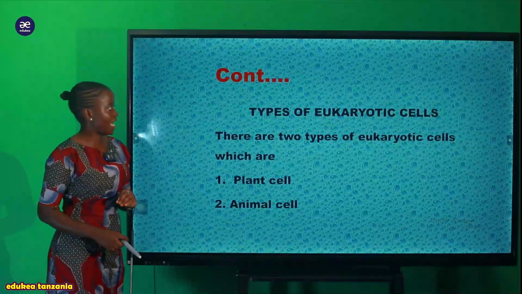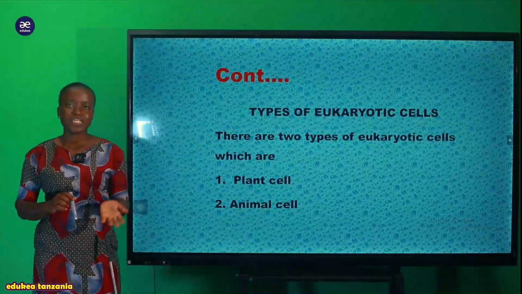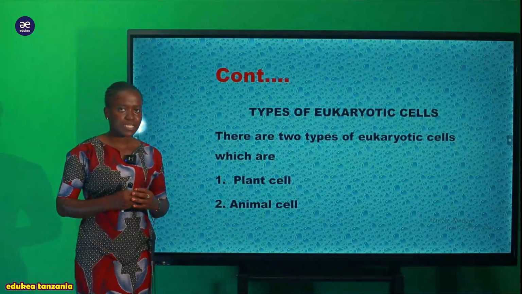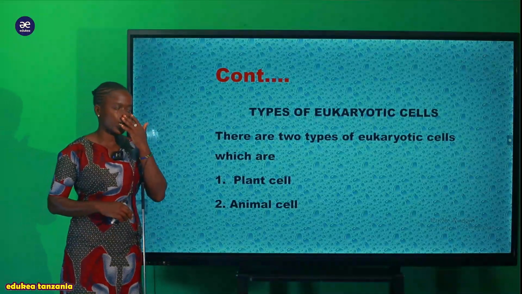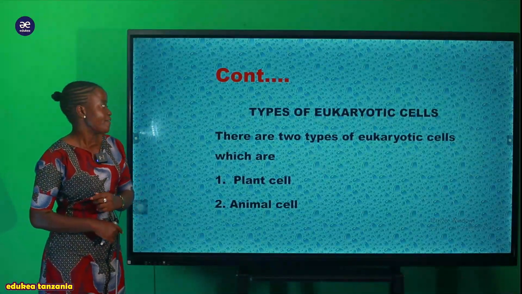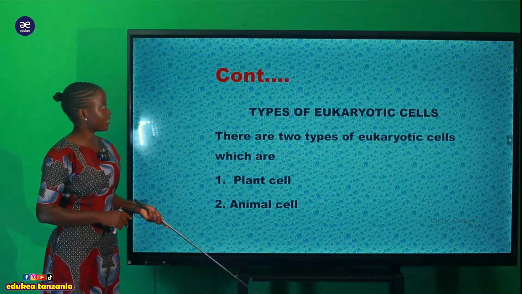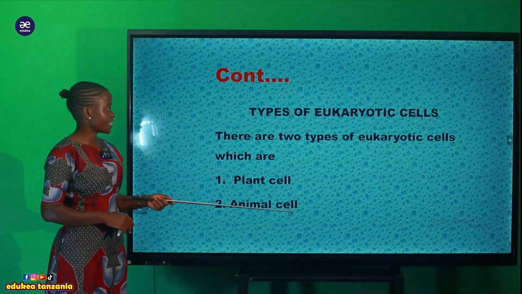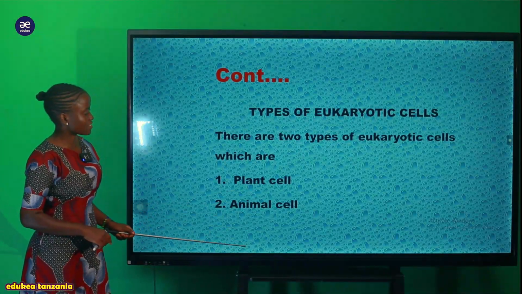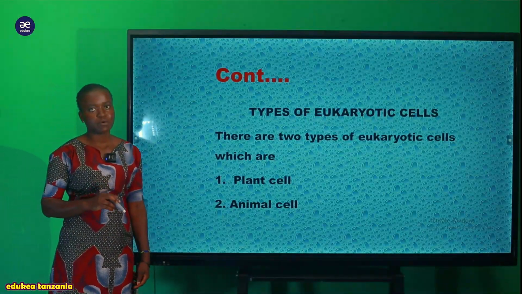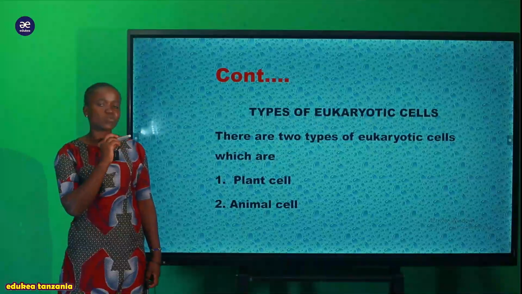But also here, now after discussing the general features of the eukaryotic cell, so now here we have to discuss the types of eukaryotic cell. We have almost 2 types of eukaryotic cell. Here we have the first type of eukaryotic cell, which is called the plant cell. The second type is called the animal cell. So also we are going to discuss one after another.